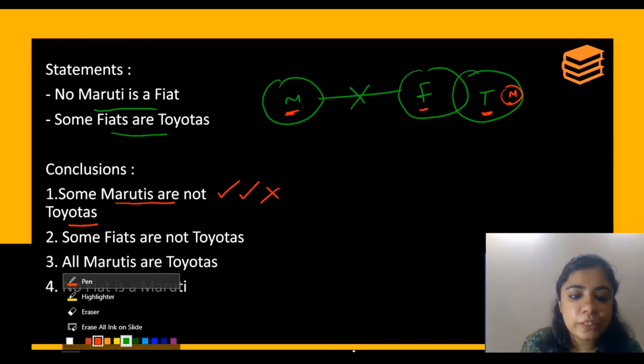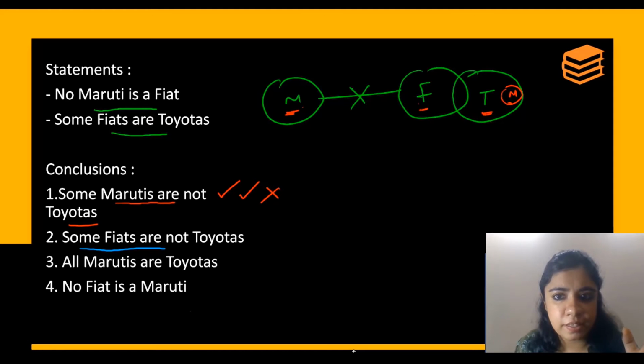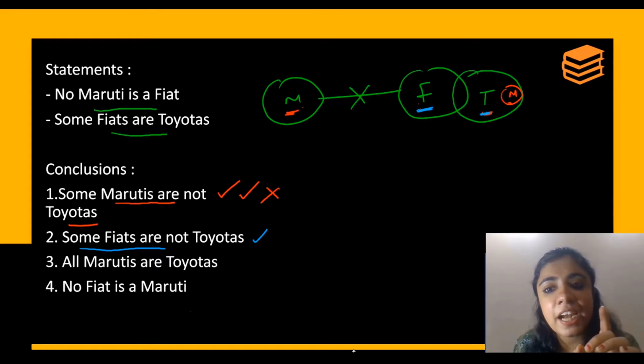Now, moving on to conclusion number 2. See what is given. Some Fiats are not Toyotas, which is correct. Opposite would be all Fiats are Toyotas. Now, can I put all the Fiats inside Toyotas? Understand, your Fiats and Toyotas do not have a cross between them.